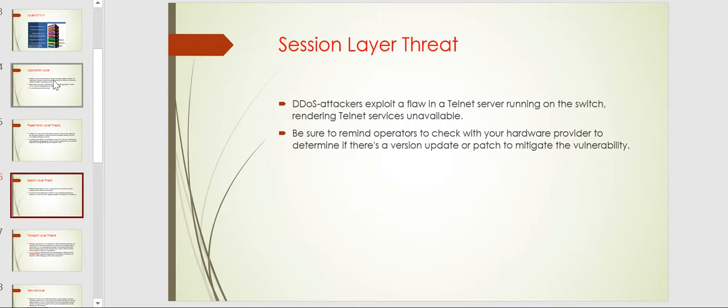Moving to the next, the session layer threat. It is one of the main known layer threats, and also one of the major ones, where attackers use DDoS, denial of service attacks. They will target telnet servers, other ports, and switches, which renders the telnet services unavailable.